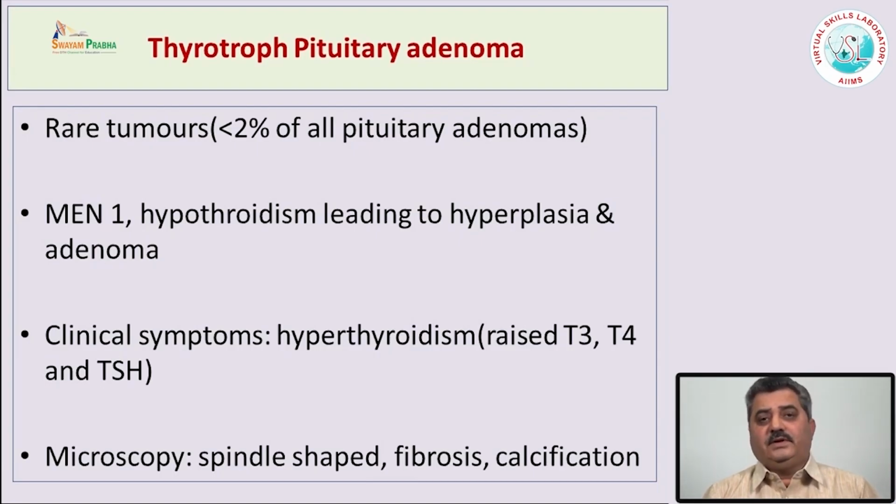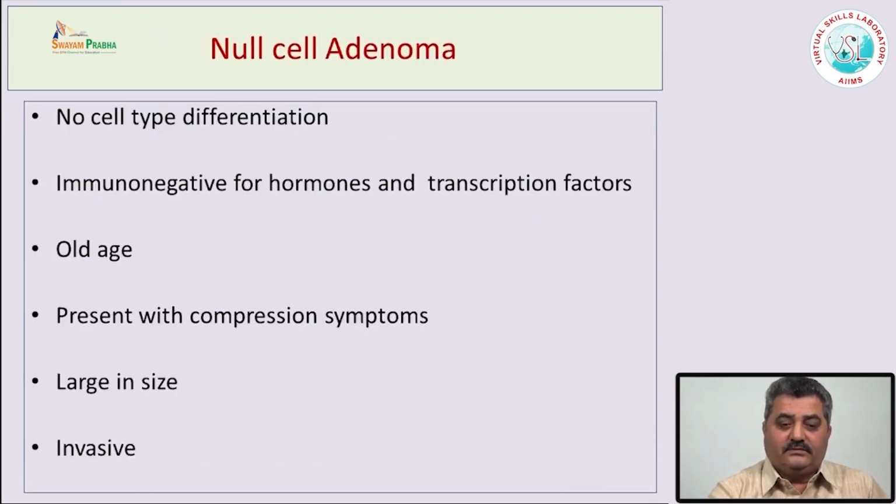From the morphology one can suspect, because these thyrotrope pituitary adenomas have a very characteristic spindle shape appearance, a lot of fibrosis, sometimes calcification, and these are some of the features based on which one can suspect and do the immunohistochemistry for TSH hormone, and these adenomas are positive for TSH.